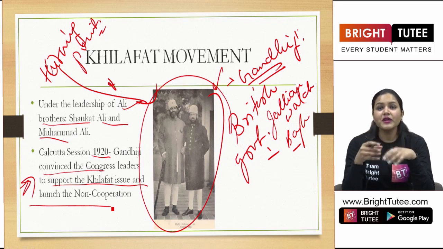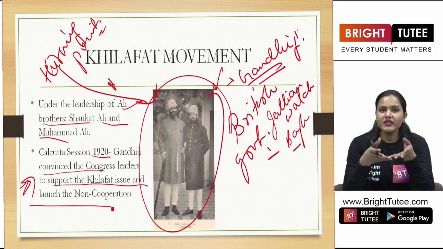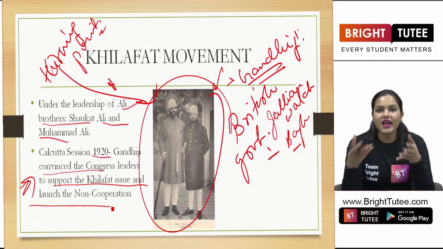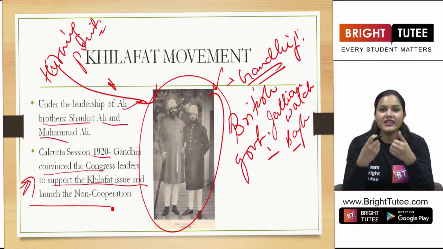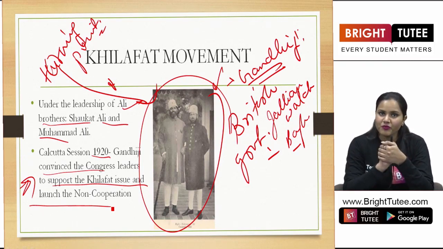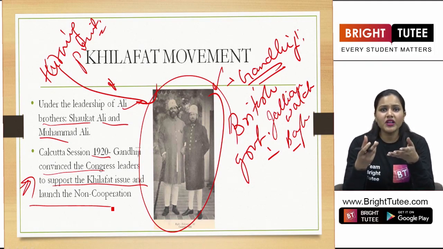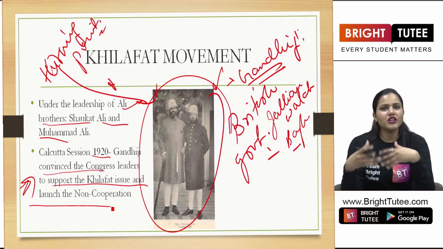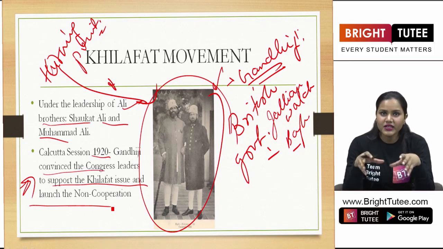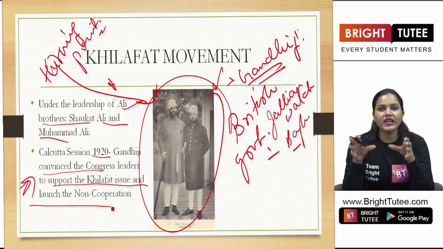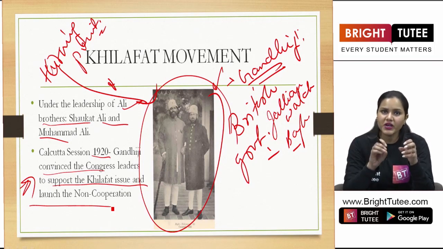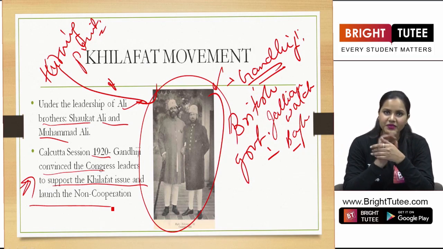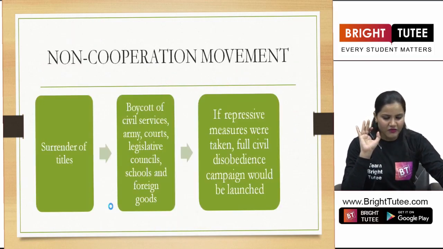But here we saw that people had differences of opinion, right? There were some leaders who wanted radical action against the British government. They were not able to understand the essence of the Satyagraha movement, and therefore they were unwilling to join Gandhiji's movement. But eventually, what are we seeing? Everyone agreed to it, and that is how the whole Khilafat non-cooperation movement started in our country, right? So this was all about the Khilafat issue.